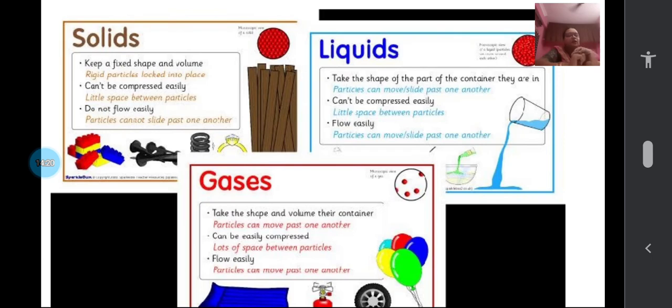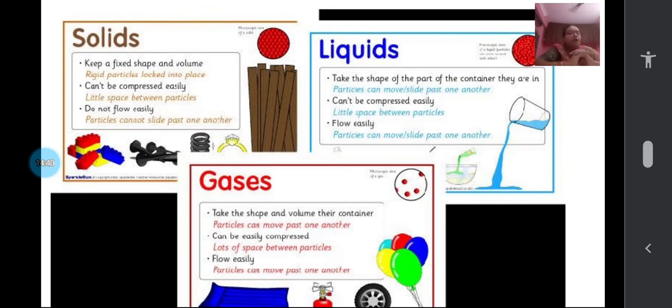Now again we have to recollect what we learned. Solids have a fixed shape. Liquids take up the shape of the container. Gases have no fixed shape. About volume, solids and liquids have a fixed volume. Gases don't have a fixed volume. And solids cannot flow. Liquids and gases can flow. This is what we learned.